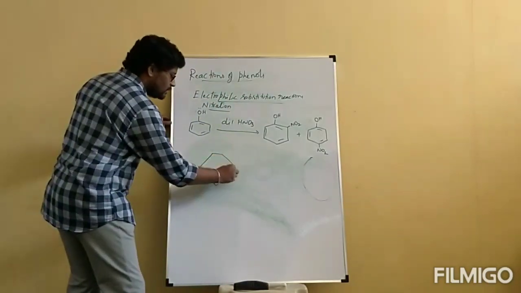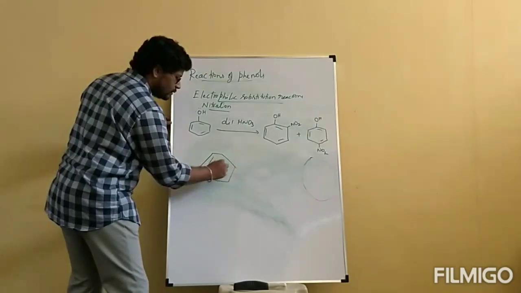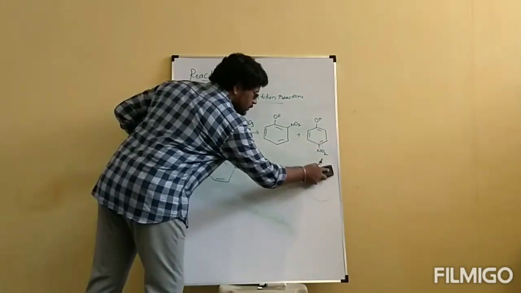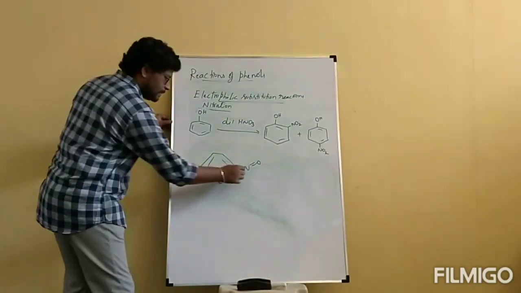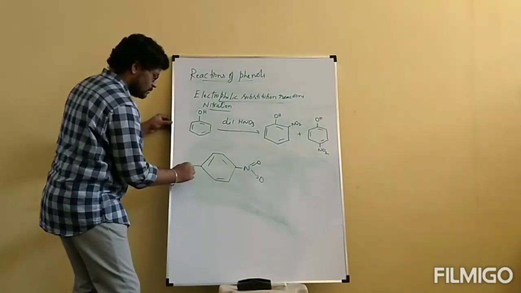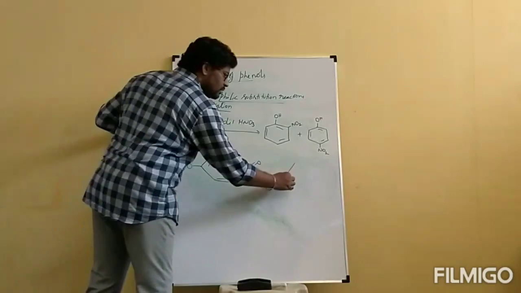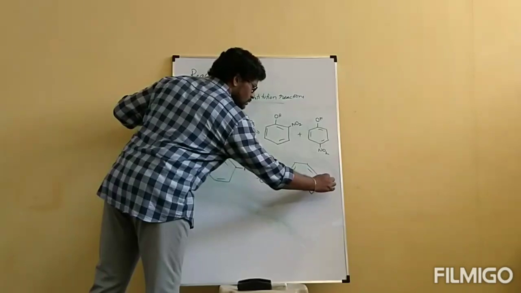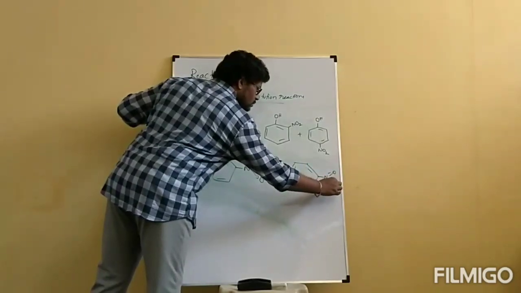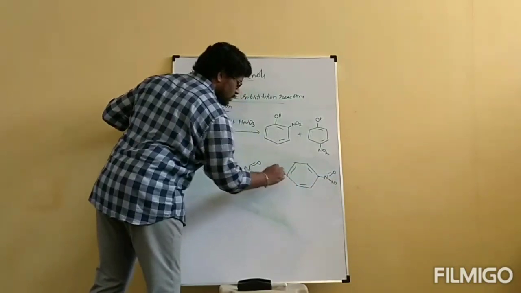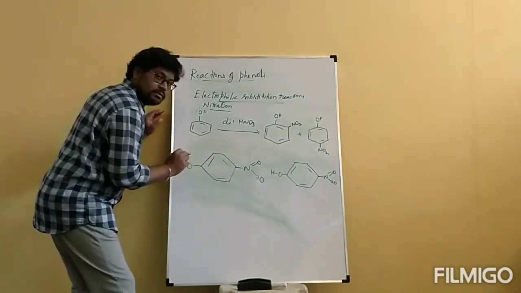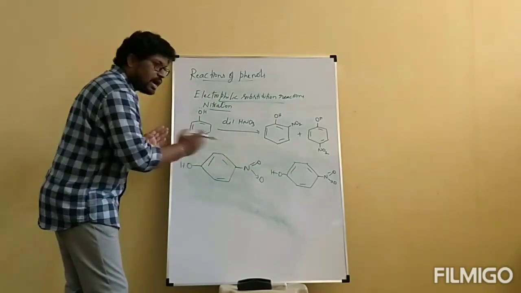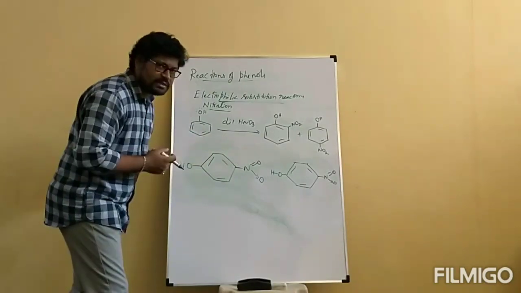This is one molecule of para-nitrophenol, and one more molecule of para-nitrophenol. Now, this is entirely one molecule and this is entirely another molecule, in which OH and NO2 are at para positions. They are very far away from each other.